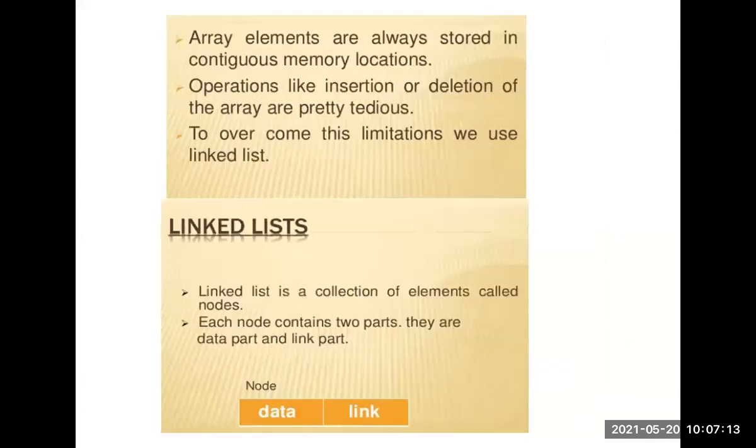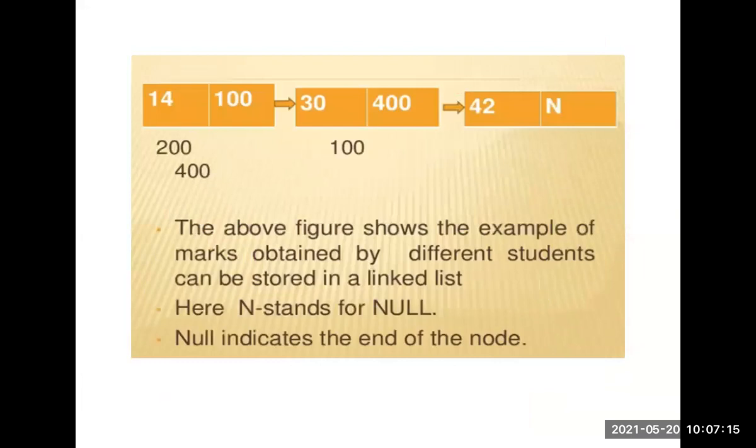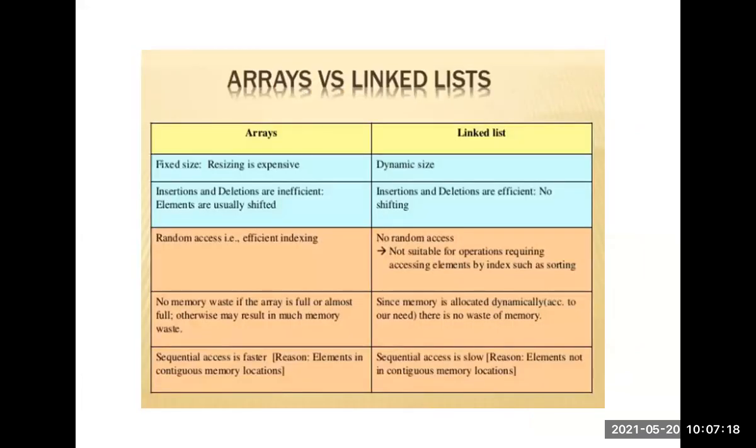So before starting the linked list, why are we using linked list? Linked list stores data in linear order, and array also stores data in linear order. So why are we using linked list? Because there are some disadvantages in array, and to overcome those disadvantages we use linked list. So what is an array? What are the advantages in array?